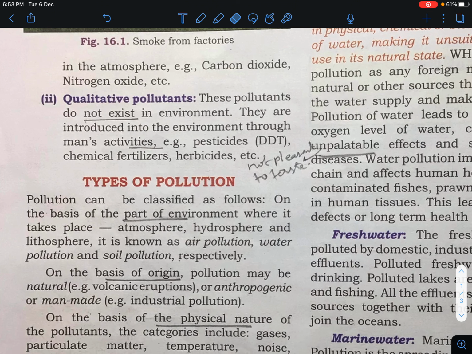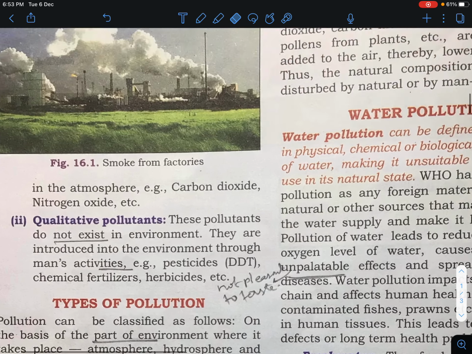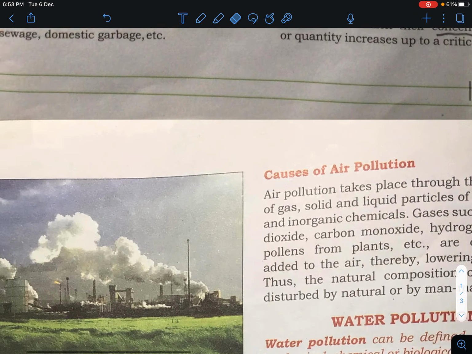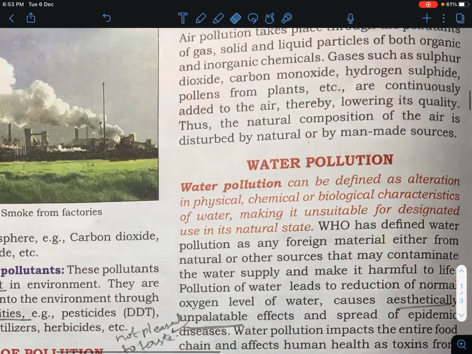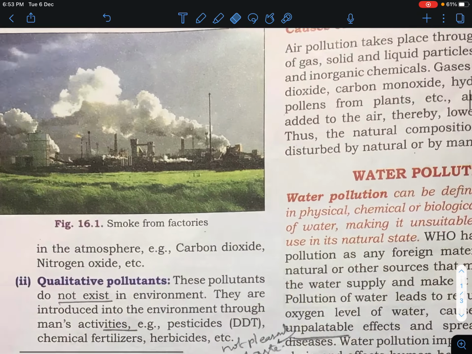Now again we are going to discuss the qualitative pollutant. These pollutants do not exist in the environment at first. They are introduced into the environment by human activities. Examples are pesticides like DDT, chemical fertilizers and herbicides. These are known as qualitative pollutants.